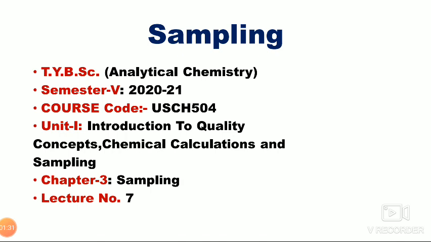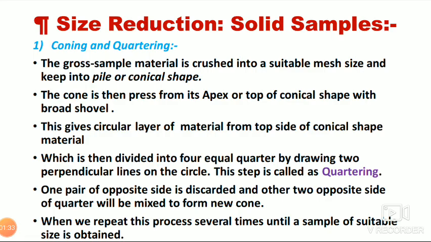So in the size reduction of solid samples, the gross sample that is prepared is reduced to a suitable size for analysis. Gross sample: in the first lecture of this sampling chapter, we have seen the gross sample. What is the definition of that?